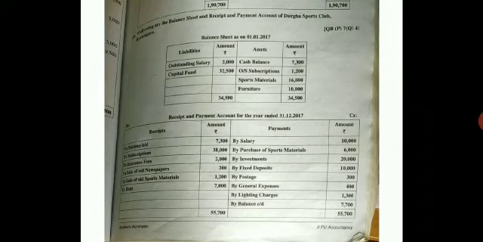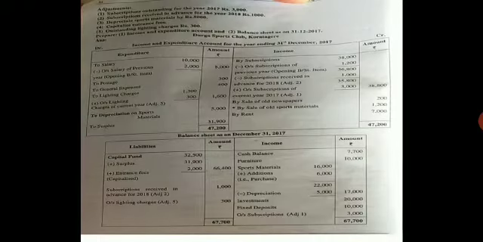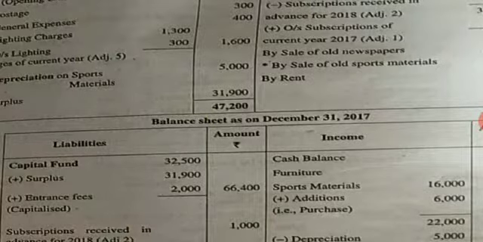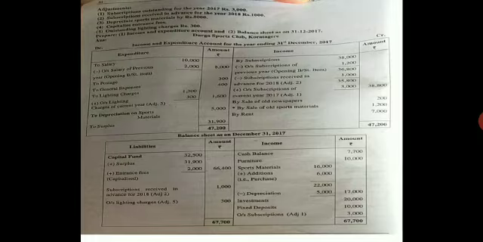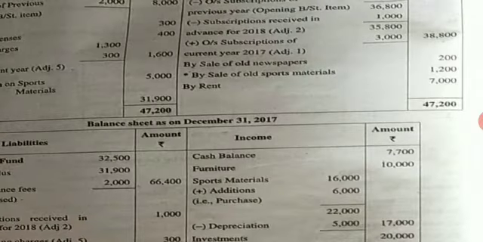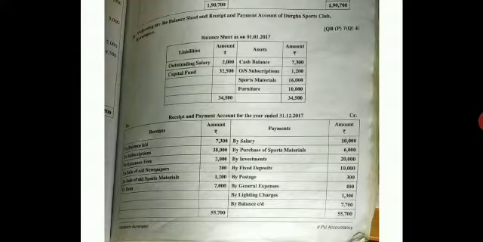Now come to the problem. Come to your balance sheet in the problem. They have given you the capital fund. Come to your balance sheet liabilities side. Write capital fund in the inner column 32,500. Next, come to the asset side. They have given you the sports materials. Come to your balance sheet asset side. Write sports materials inner column 16,000. Leave 3 lines.